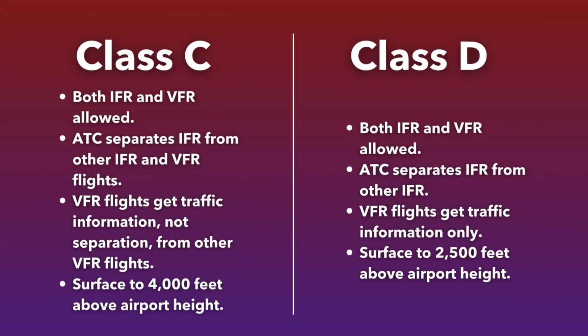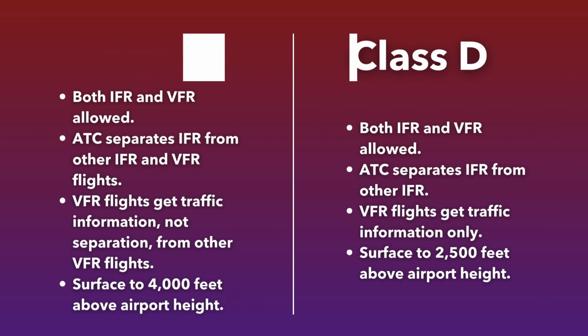Class C permits both IFR and VFR flights. ATC separates IFR aircraft from both other IFR and VFR flights, but VFR flights only receive traffic information rather than separation services from other VFR flights. Generally, Class C goes from the surface to 4,000 feet above airport elevation, measured in mean sea level. Class D is similar to Class C, but VFR flights only get traffic information without separation from IFR flights. Class D airspace goes from the surface to 2,500 feet above airport elevation, again measured in MSL.